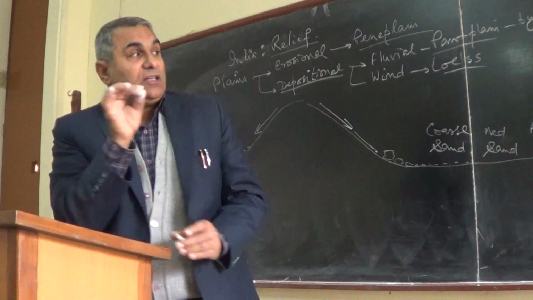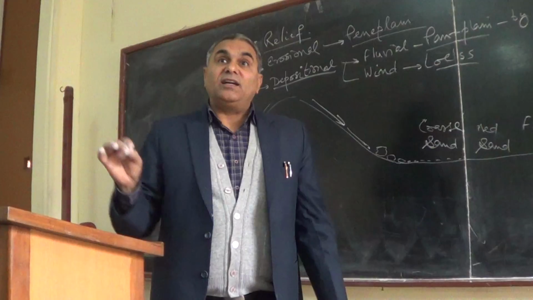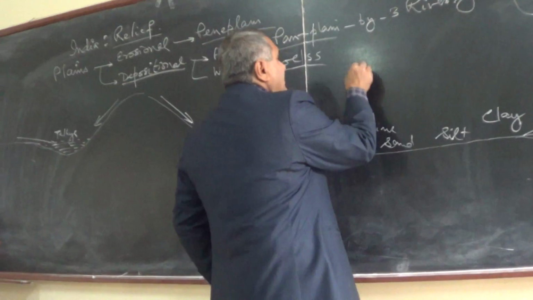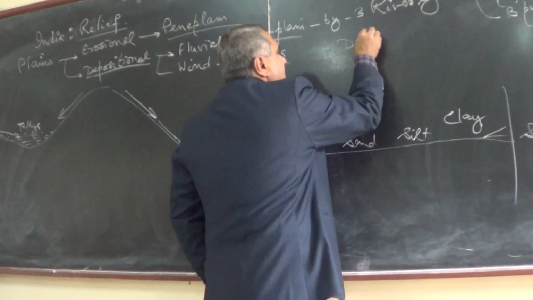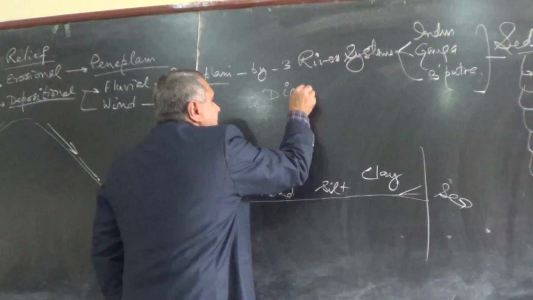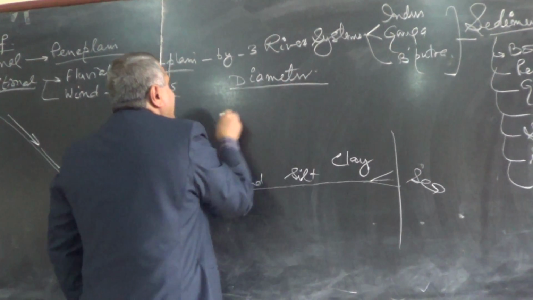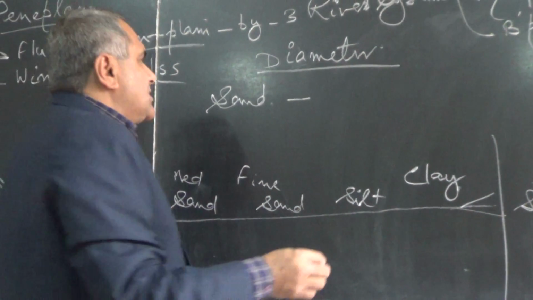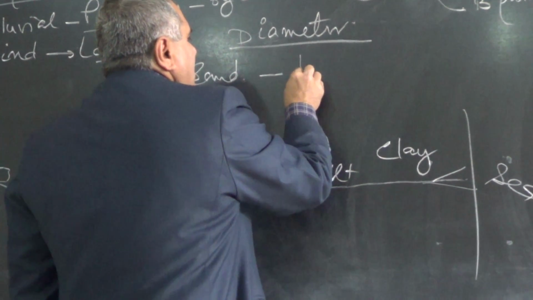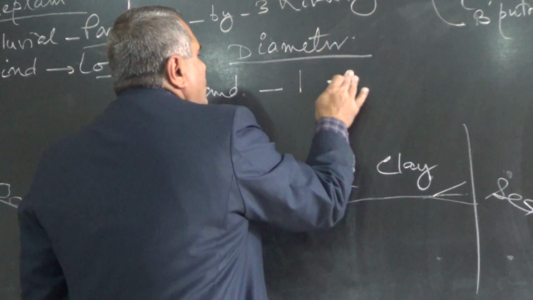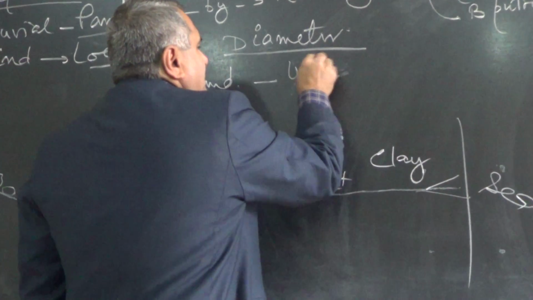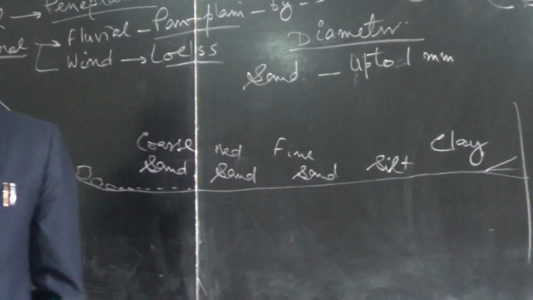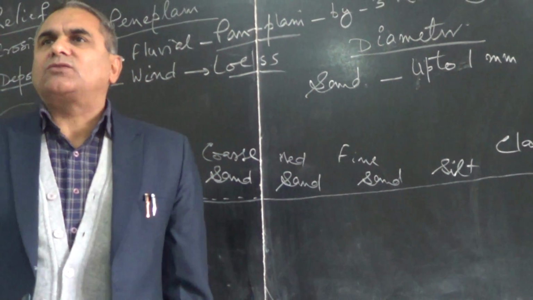So the finest material. Then you can ask what is sand, what is silt, and what is clay. So it is basically the diameter of sand. The diameter of sand is up to 1 mm. Any sand particle which is having a diameter up to 1 mm is called sand.